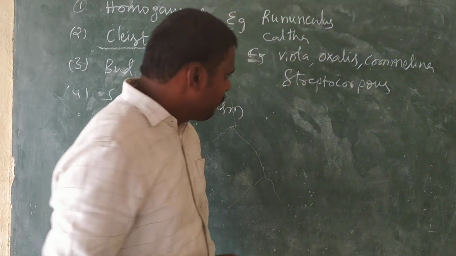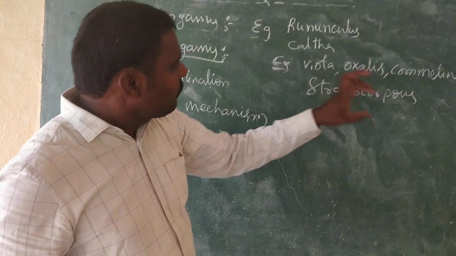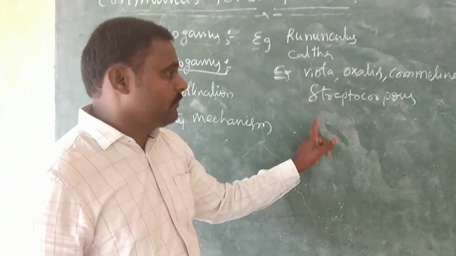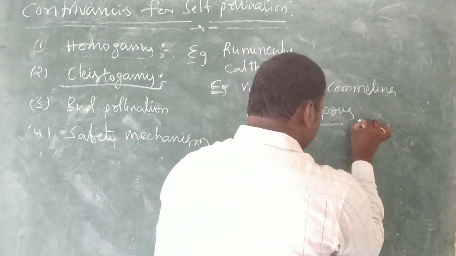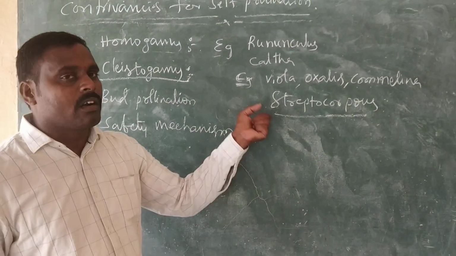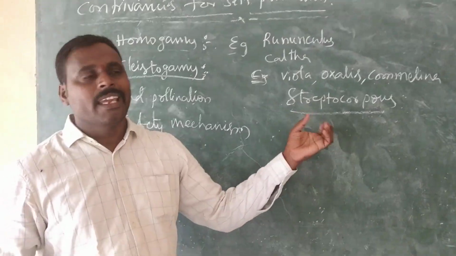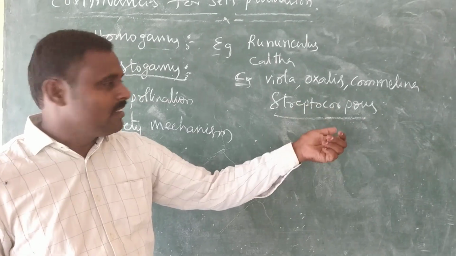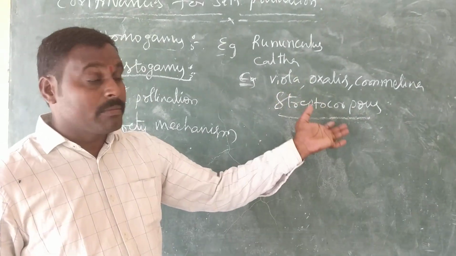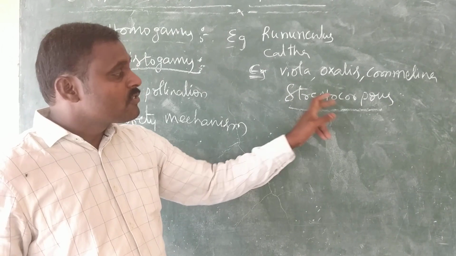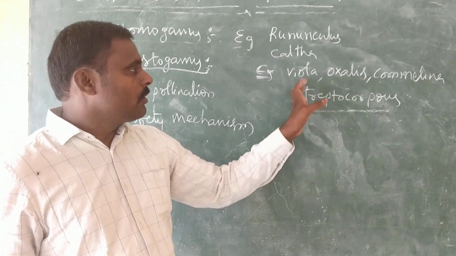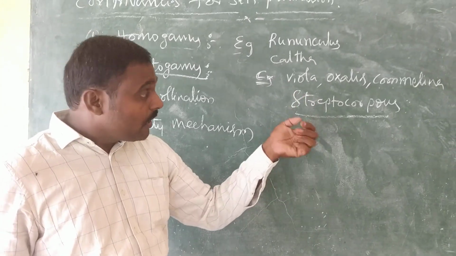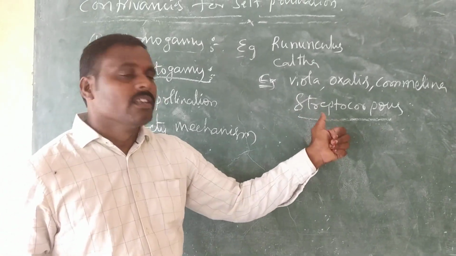We already discussed that in the majority of cleistogamous flowers, the flowers are underground. Underground cleistogamous flowers are observed, but aerial cleistogamous flowers, the flowers present in the air, are observed in Streptocarpus. So aerial cleistogamous flowers are observed in which members? Streptocarpus members. The remaining majority of cleistogamous flowers are underground.